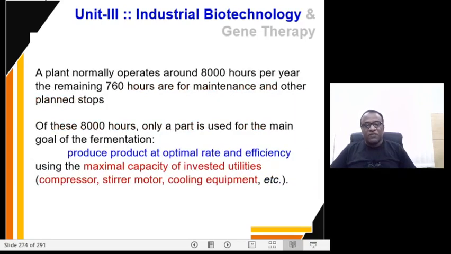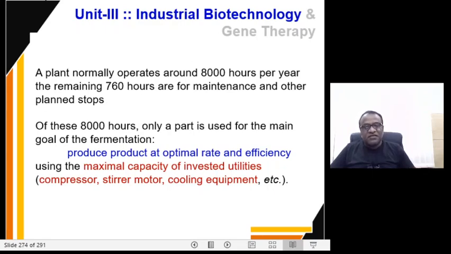Okay, so typically a fermenter or a fermenting unit normally operates around 8,000 hours per year. One year is about 8,760 hours, and the plant normally operates around 8,000 hours per year, and the remaining 760 hours are for the maintenance and other planned stop gaps.